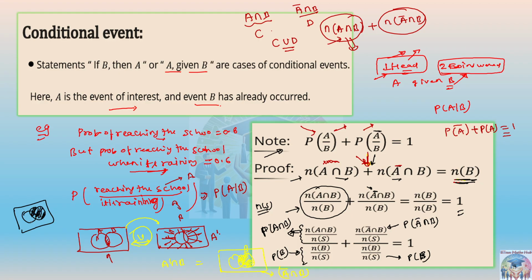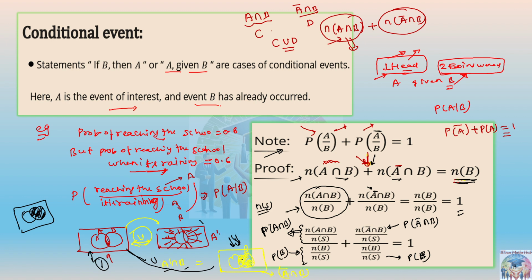Now how can we get this B? We can get this B if we take the union portion. There are multiple ways of course, multiple ways we can represent this B, but for the proof purpose we are using this one. So first of all we have to take the intersection of A and B, which will be the common portion. This is one here, right? Then we have to take the intersection of A complement and B, which is this portion, the yellow color one. And when you take the union of these two portions, you will be getting what?